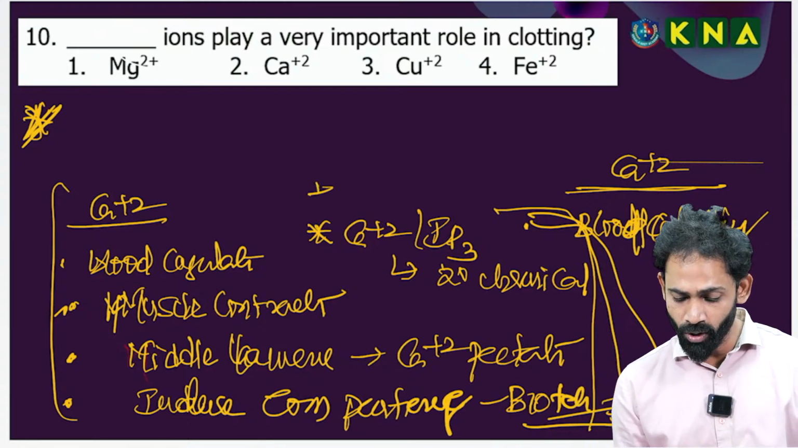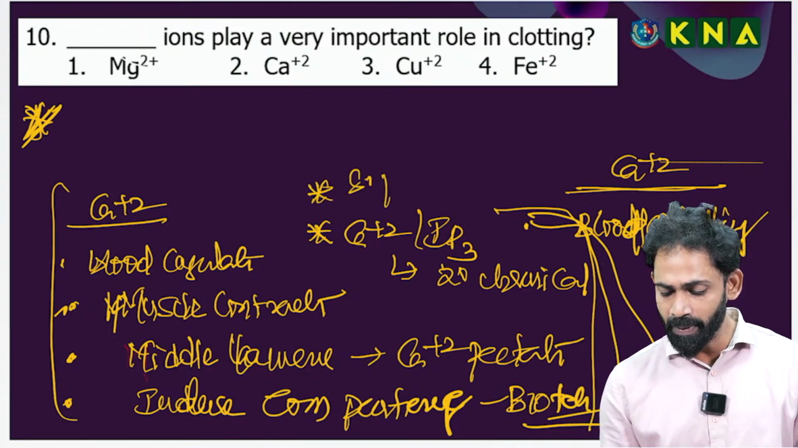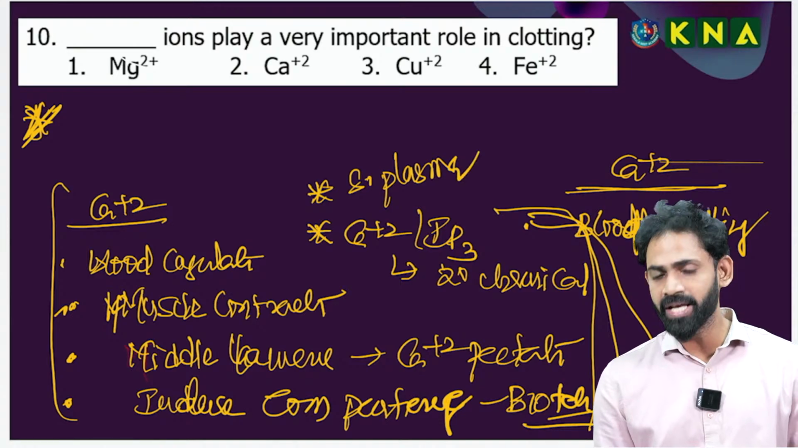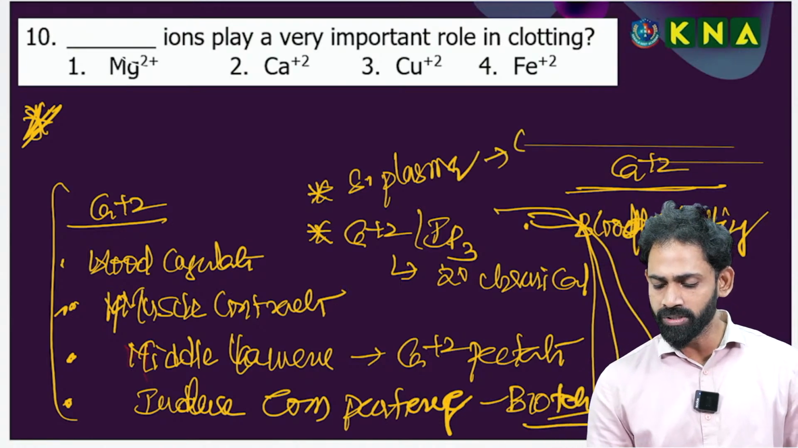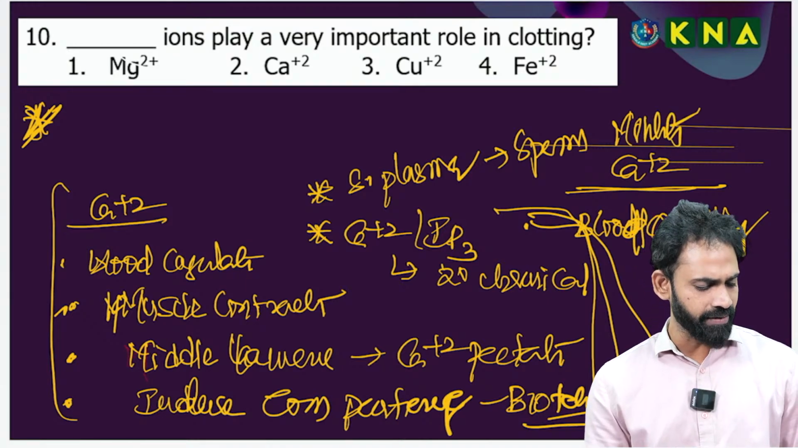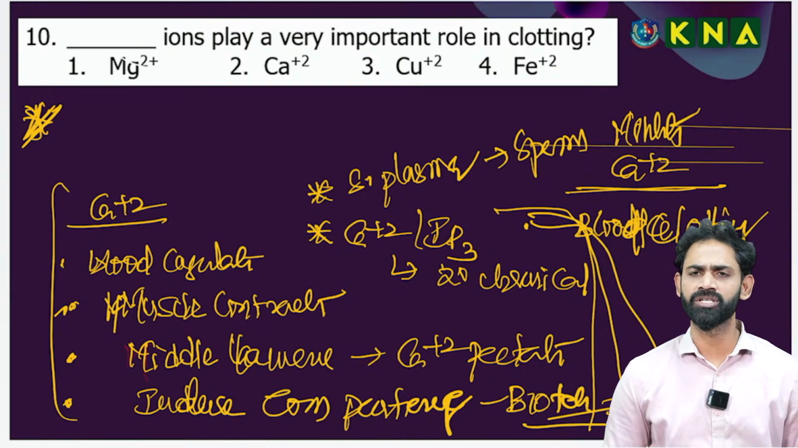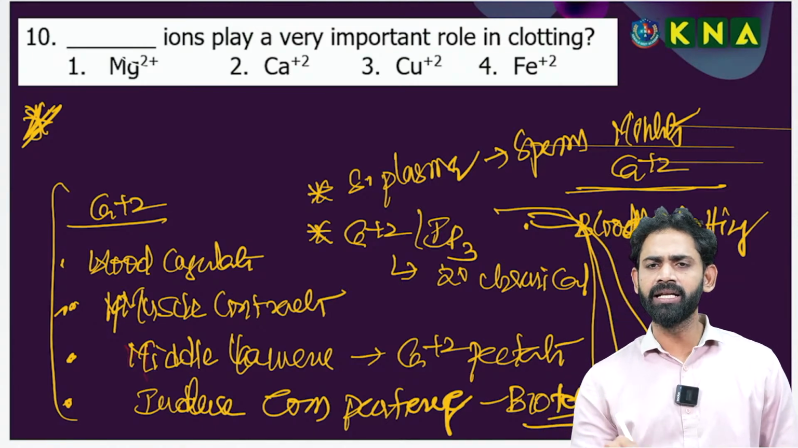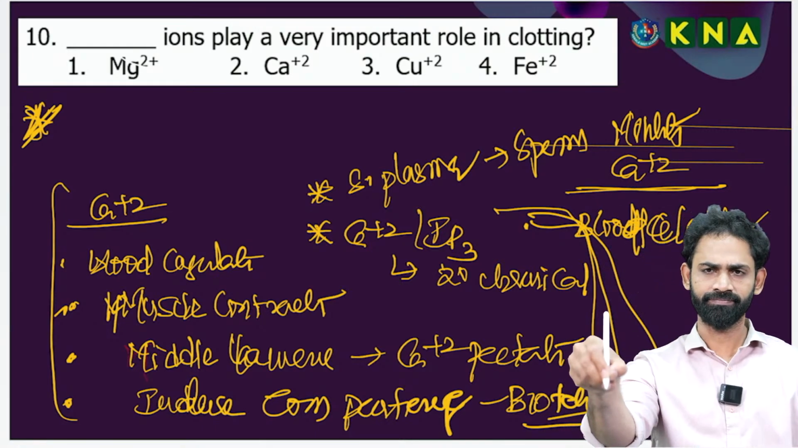Along with this, one more. Calcium present in the seminal plasma supports the sperm motility. This is a way of reading calcium. Whoever reads like this, the person is a repeater.